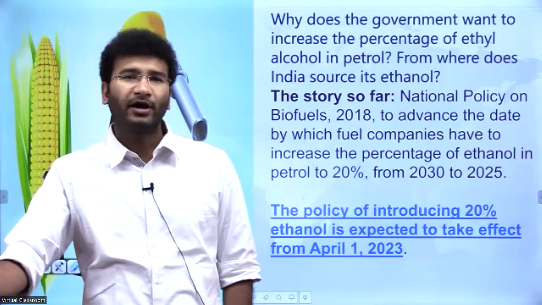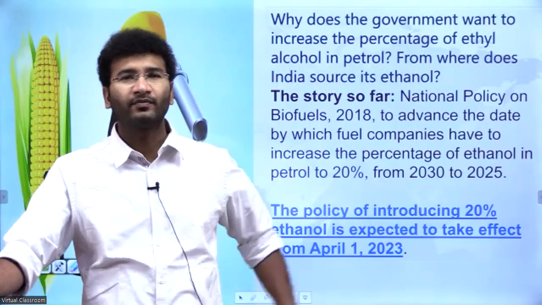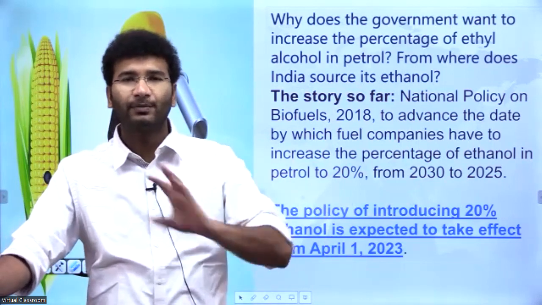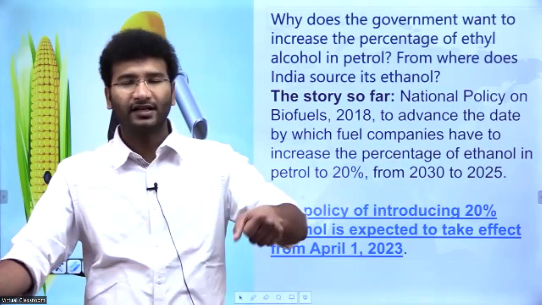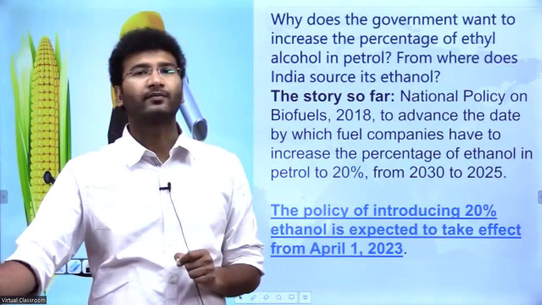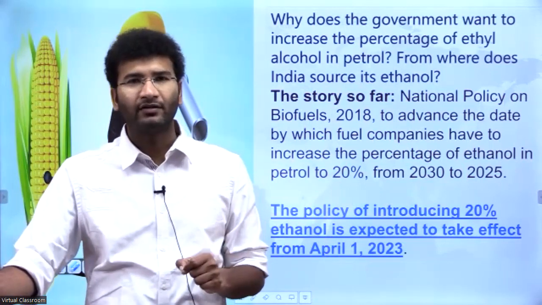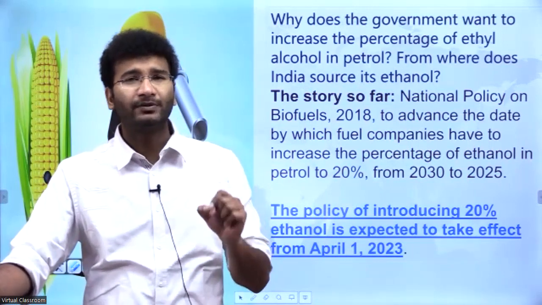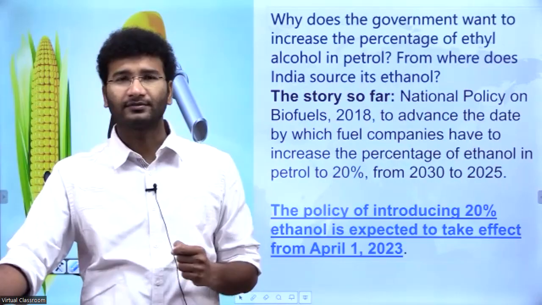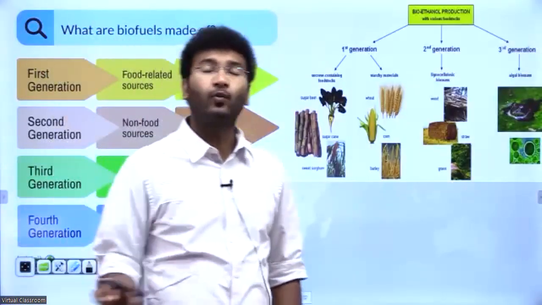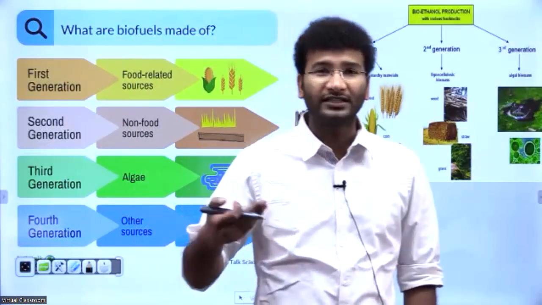It is said that by 2025 itself, you start to blend biofuel at a rate of 20% in petrol. If you go and fill one litre of petrol today, it also has some such biofuel in it, right? From 2025, of the total petrol in India, 20% will be biofuel, that is ethanol.